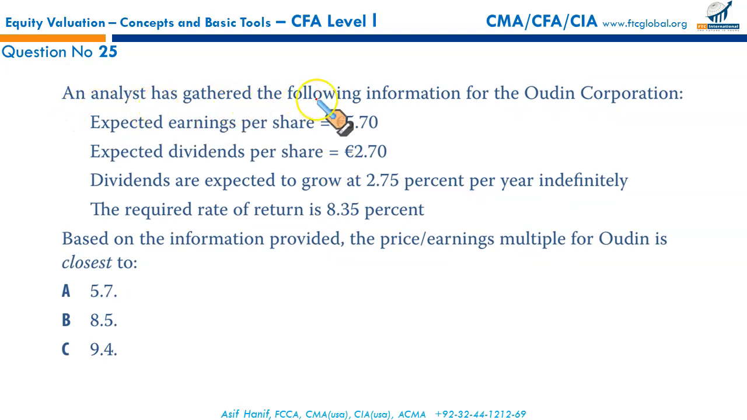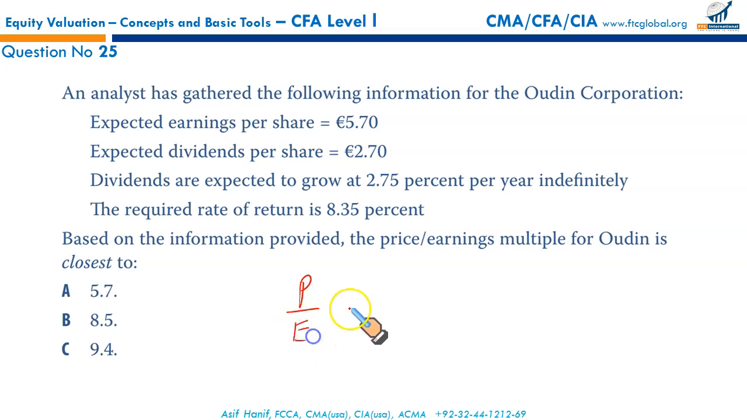An analyst has gathered the following information for Odin Corporation: expected earnings per share, expected dividend per share. Dividends are expected to grow at 2.75% per year indefinitely. The required rate of return is 8.35%. Based on the information provided, the price earnings multiple for Odin is closest to...